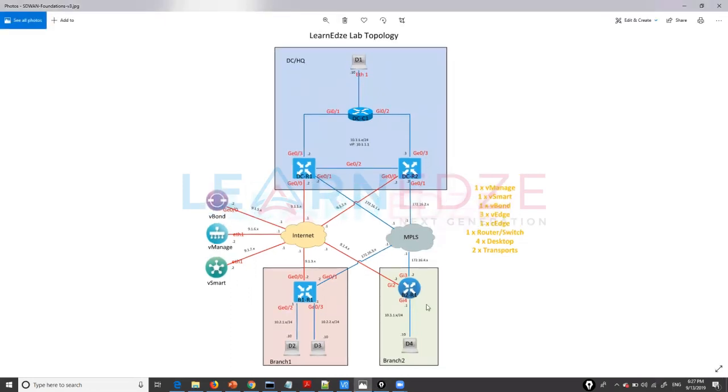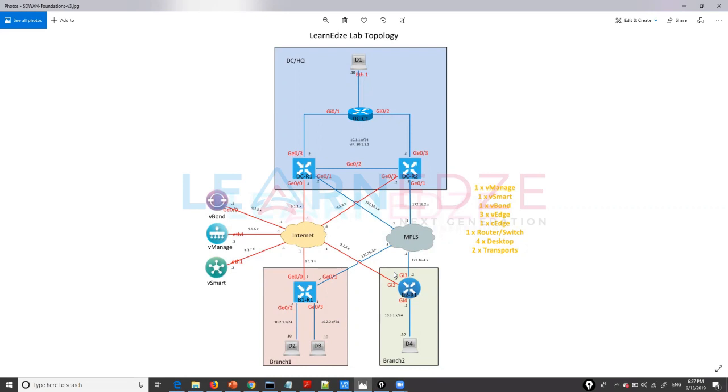If you look at it, it has two links. One is connected to the internet and one is connected to the MPLS. I also have my service side network, right? The service VPN is nothing but the LAN side of it. The transport VPN is called the WAN side of the links. So there is a clear-cut segmentation between the transport VPN and the service VPN.